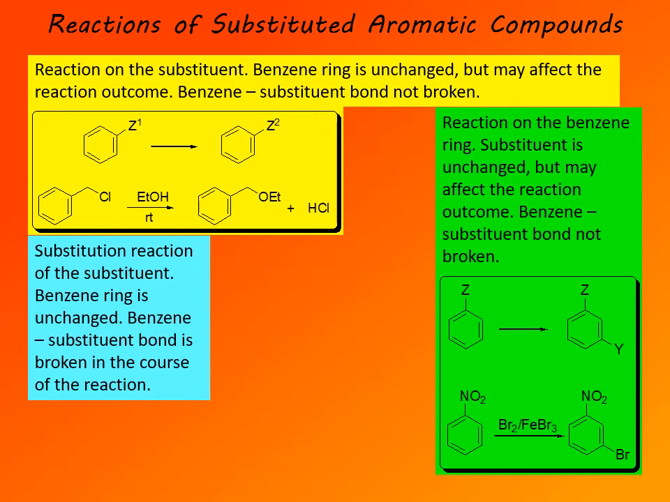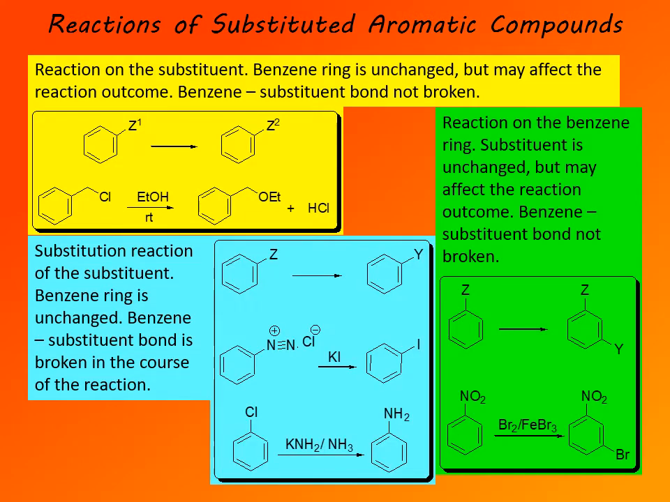Finally, the third type is also a reaction on the substituent, but it's a substitution reaction of the substituent. So a substituent is replaced by another substituent, while the benzene ring is unchanged. And in this reaction, unlike the first type of reactions, the benzene-substituent bond is broken in the course of the reaction. And so, as you can see, in general terms, substituent Z is replaced by a different substituent Y. So the carbon-Z bond is broken and the carbon-Y bond is formed.